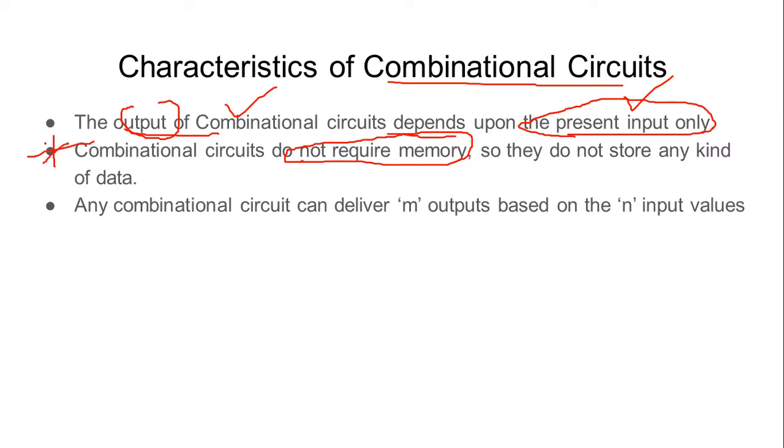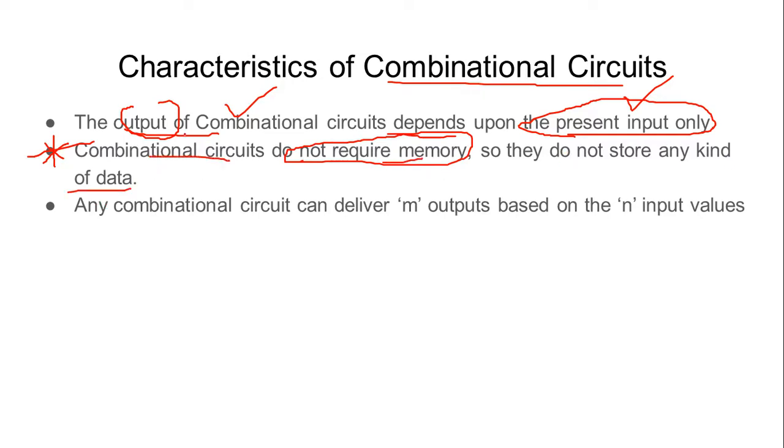Generally we know that in a computer, there are some components which are responsible for storage of data. But if we are talking about circuits of the combinational type, there is no storage element. So combinational circuits do not possess any kind of memory, and they don't store any data.